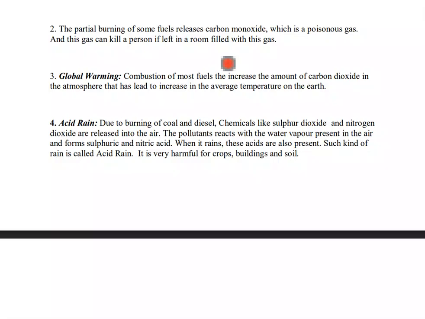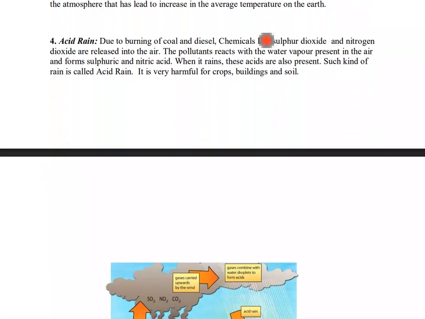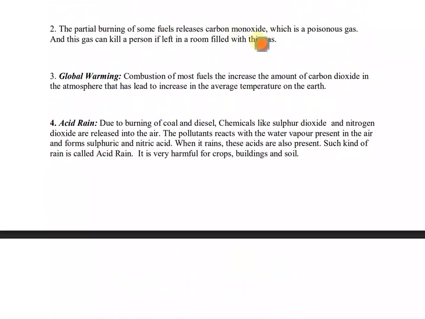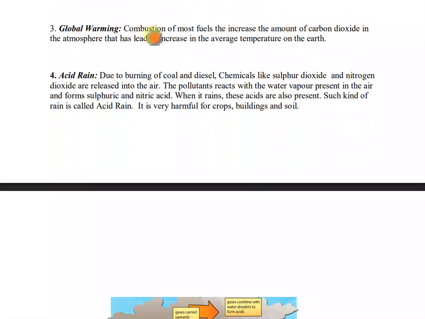It didn't have any kind of ventilation, and carbon monoxide was released by the gas geyser, and the person was killed by the gas. Okay, so I am just telling you an example that he also died because of carbon monoxide gas. Okay, it is a very harmful gas, and it is released by partial burning of fuels.